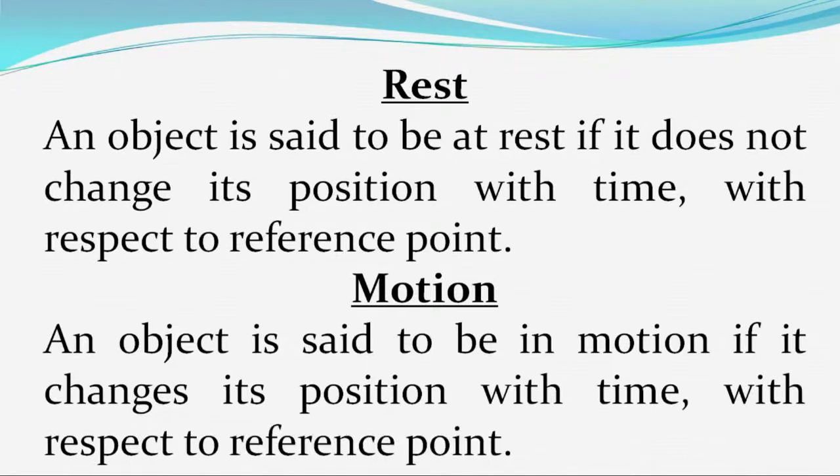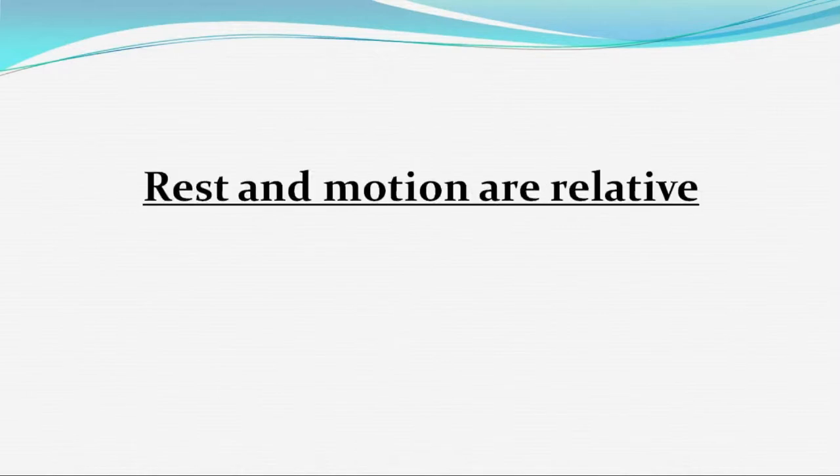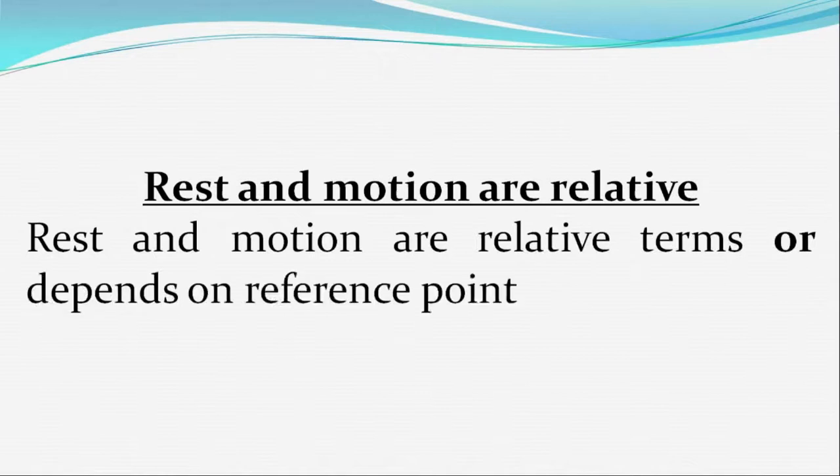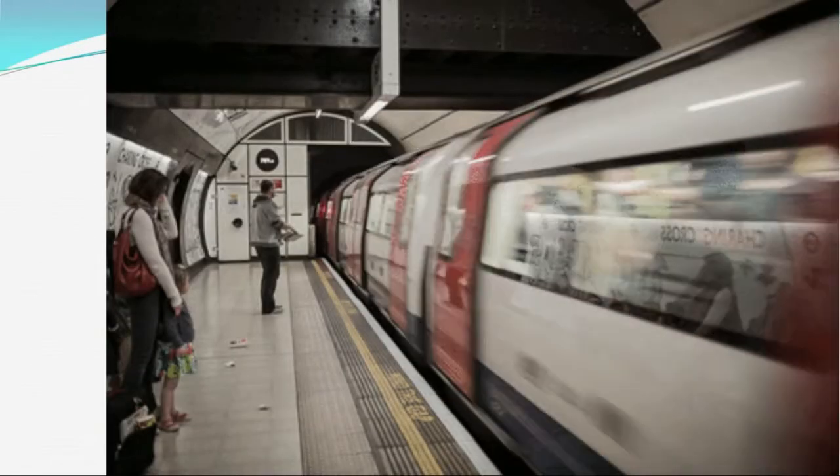Now, rest and motion both are relative terms, or we can say that rest and motion both are related to each other or depend on the reference point. Like, we will take the same example again. Here is a train and the train is in motion.